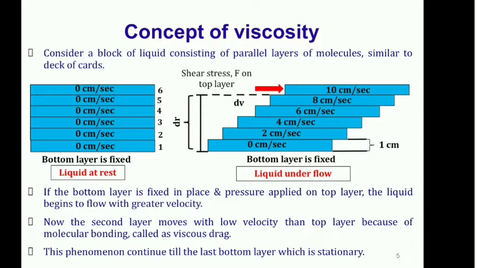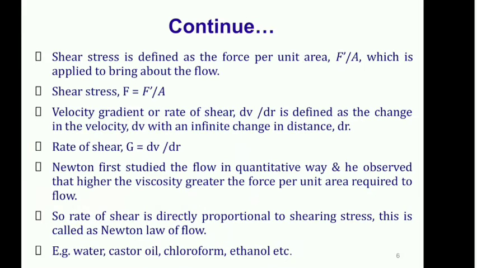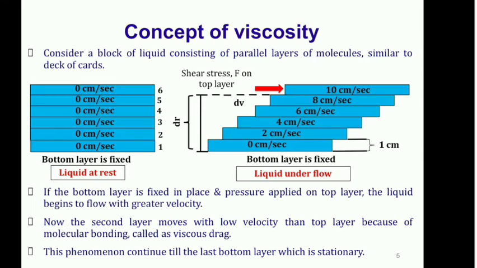But the second layer from the top, the fifth layer in our explanation, is sandwiched between the fourth and sixth layer. So it is not surrounded by the air; from the bottom and from the top, it is surrounded by liquid molecules, and between liquid molecules there exists a strong cohesive force. Due to this strong cohesive force, the molecular attraction, the velocity of the molecules decreases. So you can see that in the fifth layer the velocity given is 8 centimeter per second.